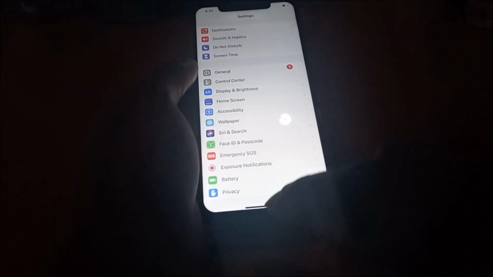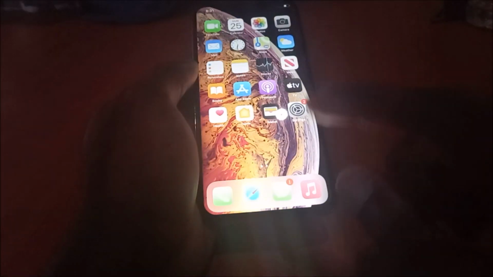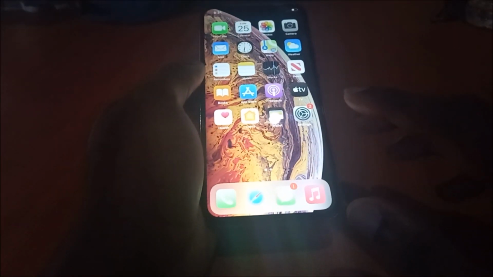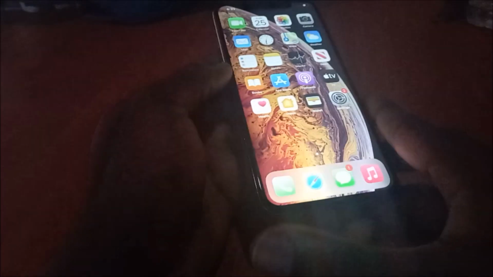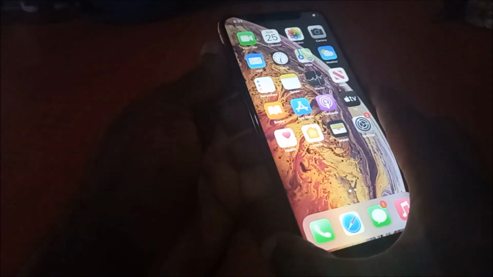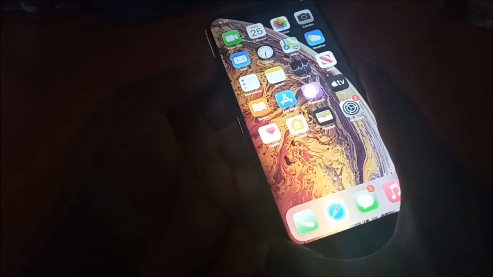So if you're getting a problem while you are on a call, so if it happens you're on a call and you're not hearing from the top speaker, you want to do a force restart. To do this, you want to hold the volume up, then the volume down, and you hold the power button. This will give your phone a force restart.